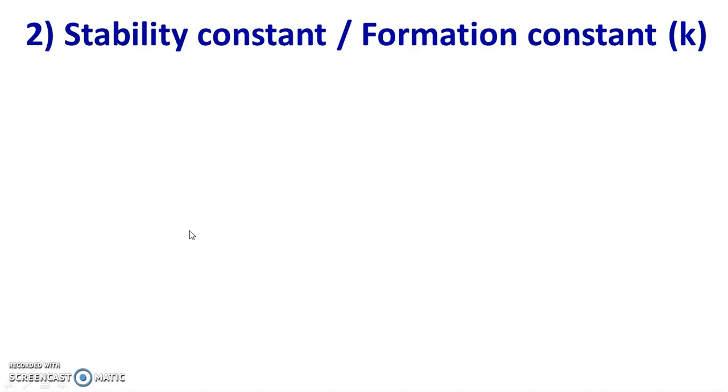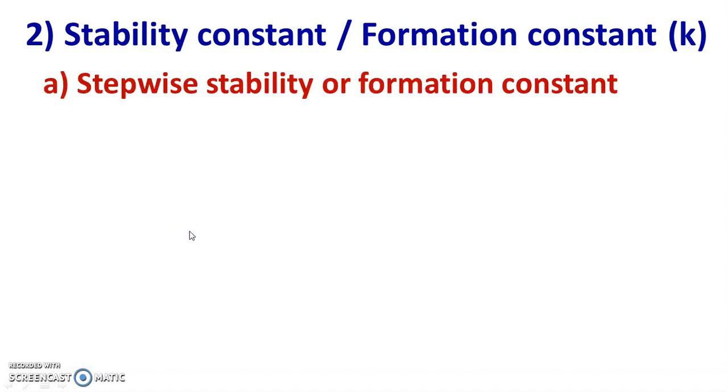Higher the value of stability constant, greater is the stability of the complex, and stability constant is expressed in terms of stepwise stability constant, also called as stepwise formation constant, or overall formation constant. So let us discuss one by one. First type is stepwise stability constant or stepwise formation constant.